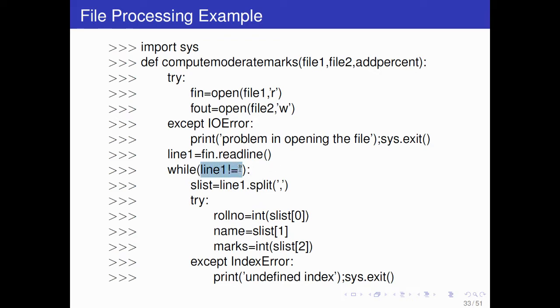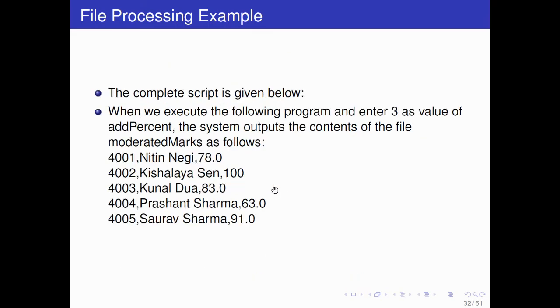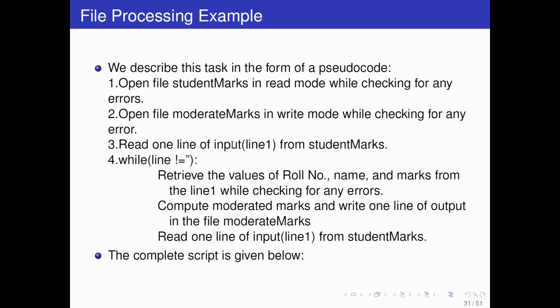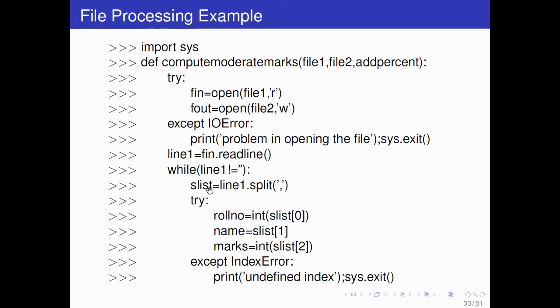And while line 1 is not an empty string, that is, until all lines are read, S list is line 1 dot split and the delimiter is comma. So line 1 will be split based on comma. Why comma? Because you can see here roll number, name and marks. So S list will be a list containing roll number, name and marks, because we are splitting over comma.